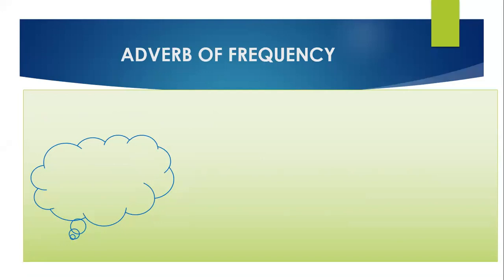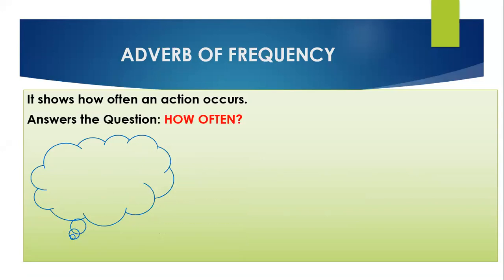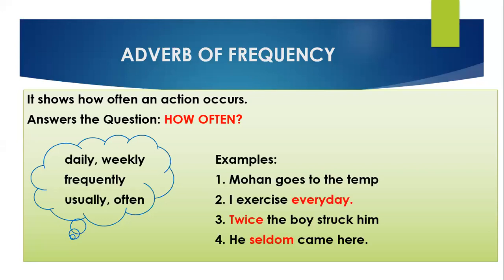Now the next type is adverb of frequency. Frequency means how many times, how often that action takes place. How often does that work happen, how many times do you do it? It shows how often an action occurs. That means it answers the question how often. Whenever you frame the questions of this type of adverb, you frame them with the help of how often, right? Let's see the examples.